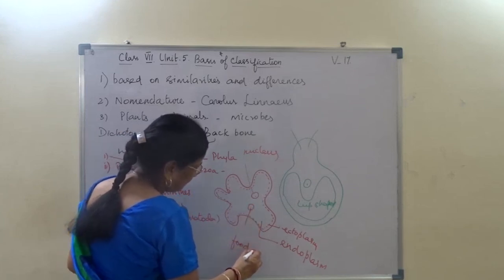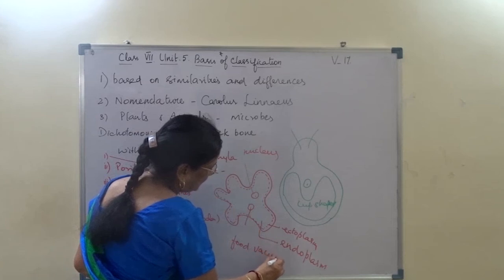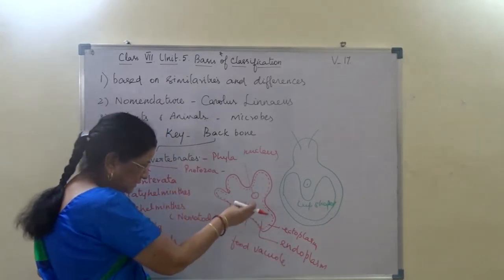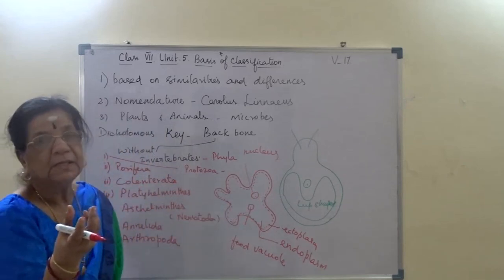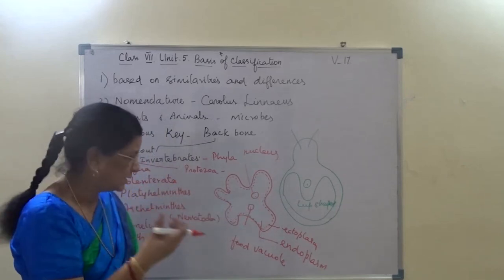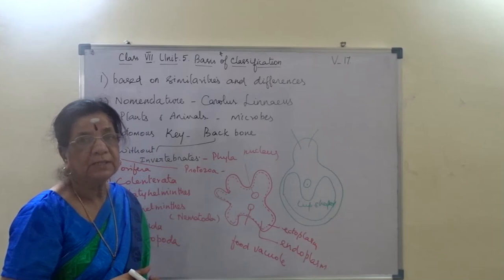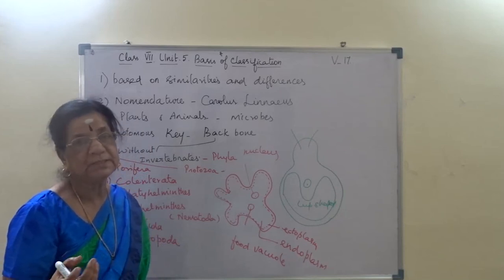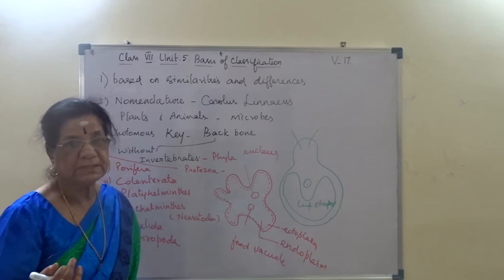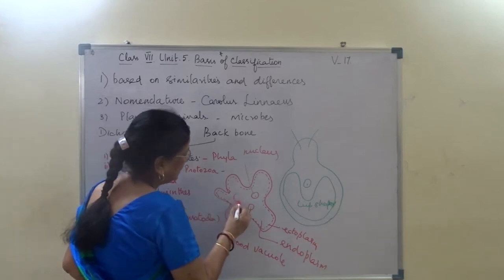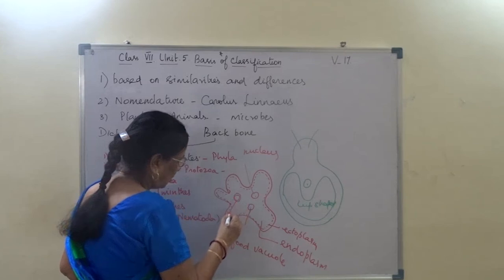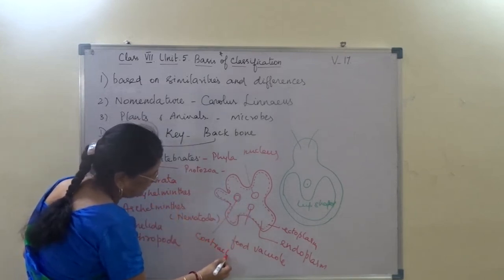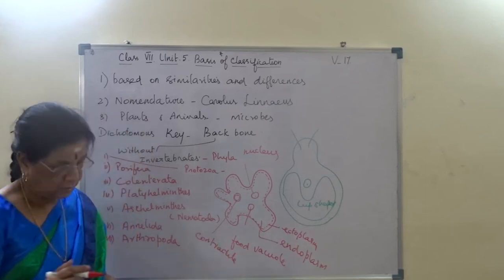The food which is captured by the amoeba with the help of pseudopodia is taken in, and that forms a mass of prey, which is called the food vacuole. The food is digested, and then the undigested food is sent out. I hope you understand this. And then excretion is done by the contractile vacuole.